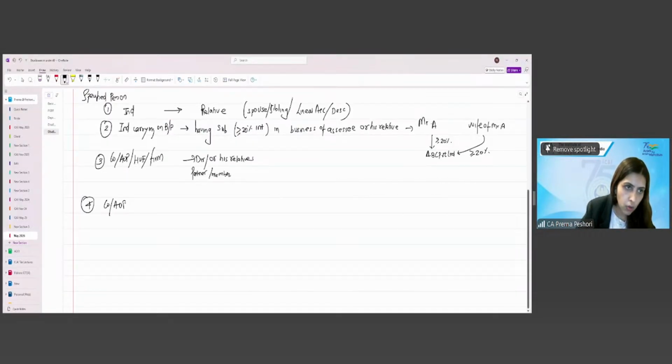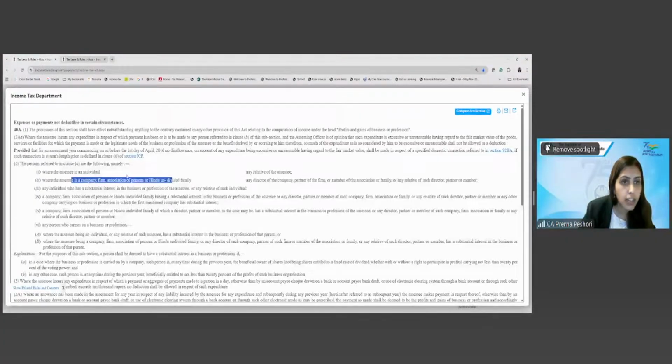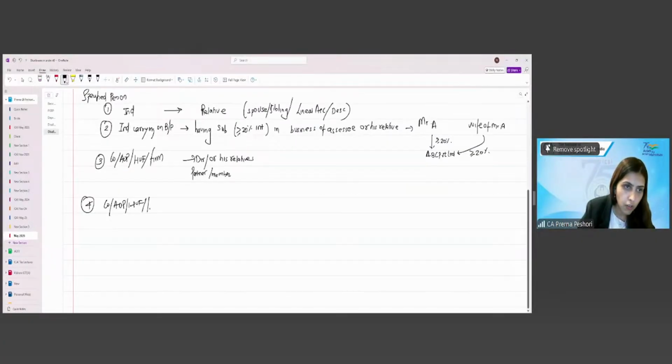So company, AOP, HUF, firm having substantial interest, which is again greater than or equal to 20% in the business or profession of assessee, or their directors or partner or the member, right? If they have the substantial interest or their relatives.